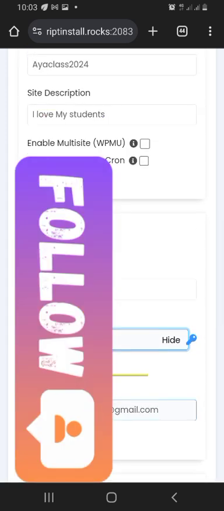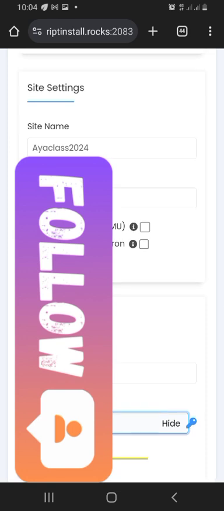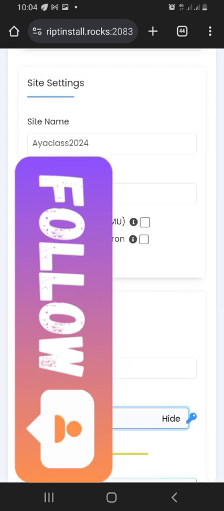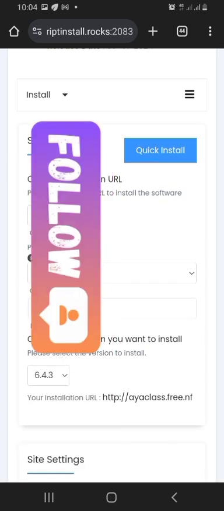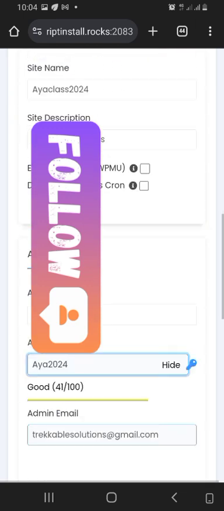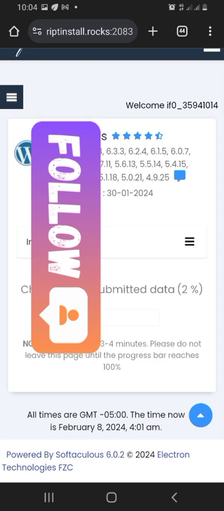So I'm just cross checking the information that I've put here. What I want to do now is install. Don't click the install at the first place, that is quick install. Don't ever click it, please. What you want to do is to click the install beneath, the one that is down there. So I've clicked on the install now.